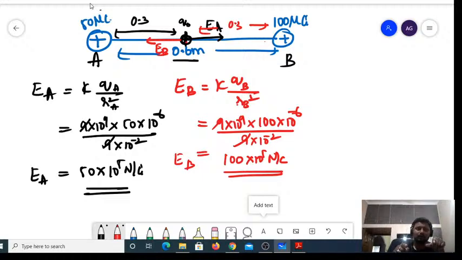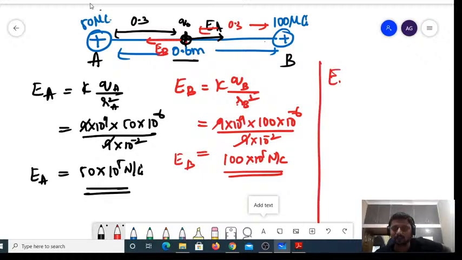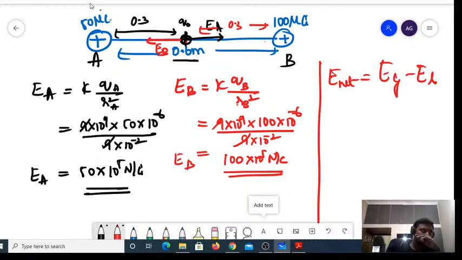If you have unlike charges, one positive, another negative, then the electric field at any point along the line joining the two charges would be acting in the same direction. In this example, I have like charges, so both are acting in the opposite direction. If they are acting in the opposite direction, remember always, subtract. E net would always be E greater minus E lesser. Remember, in any vector space, it need not be an electric field, need not be electric force, it can be any vectors, always, because the angle would be 180 degrees.